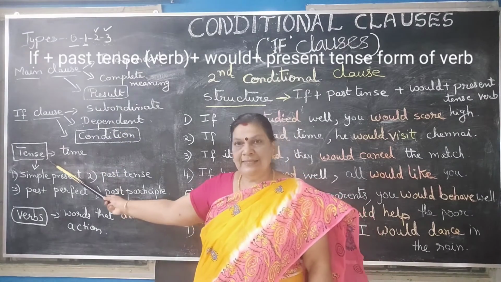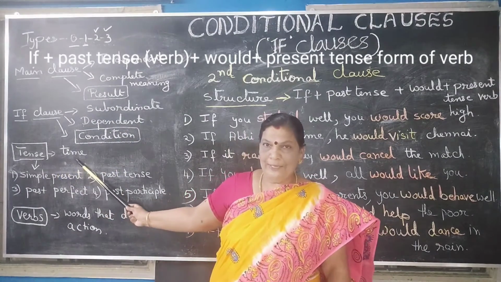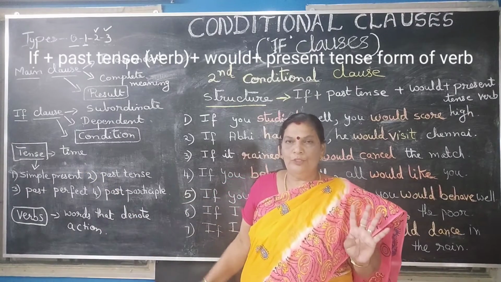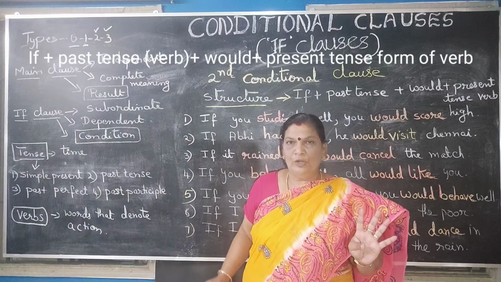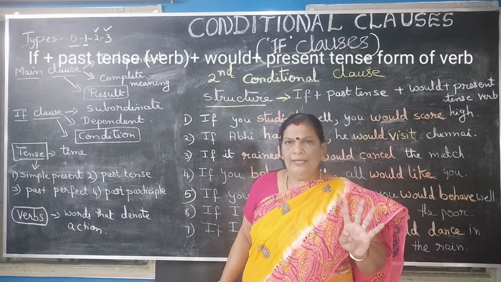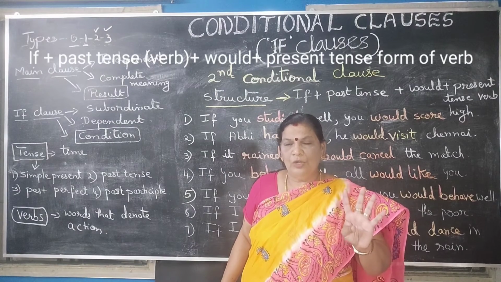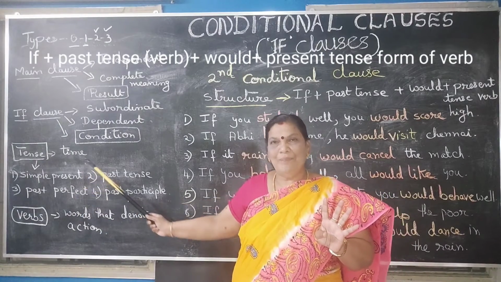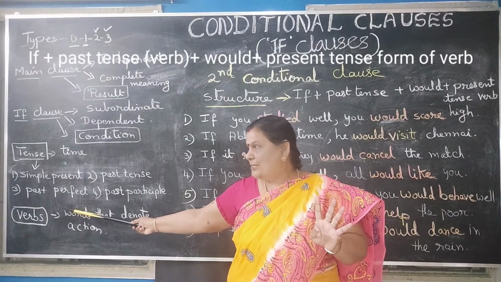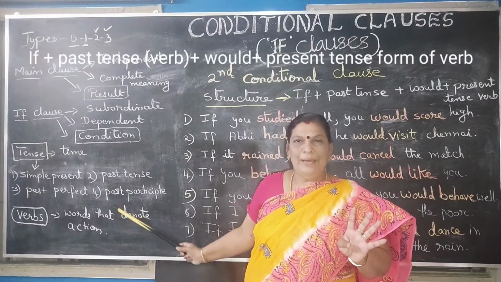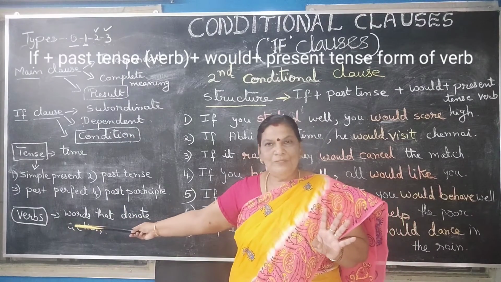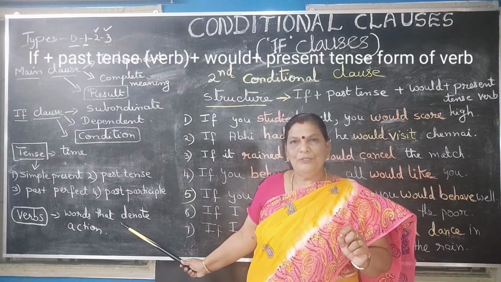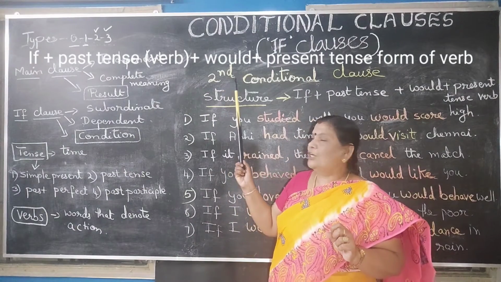Okay, children. Tenses refer to time. I told you there are 4 tenses we should know while writing these conditional clauses. To write these 4 conditional clauses, it's enough if we know these 4 tenses: simple present tense, past tense, past perfect tense, and past participle. And verbs denote action. Now, let us proceed to the second conditional clause.